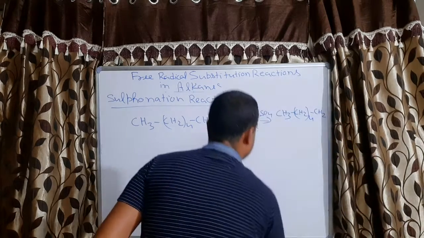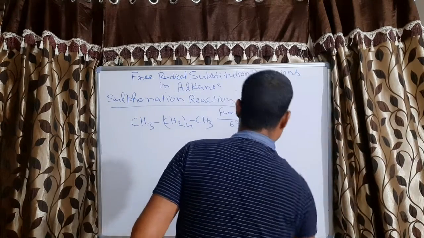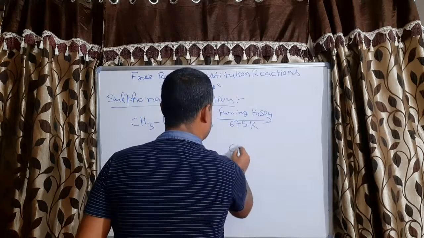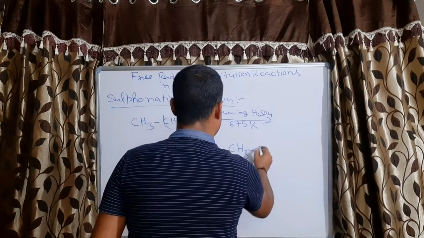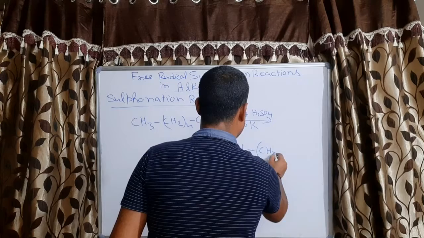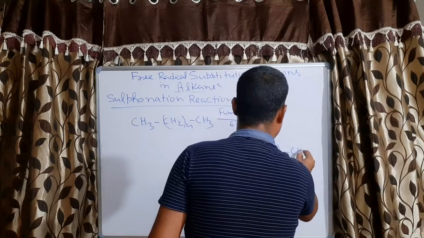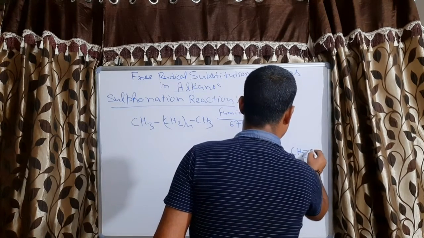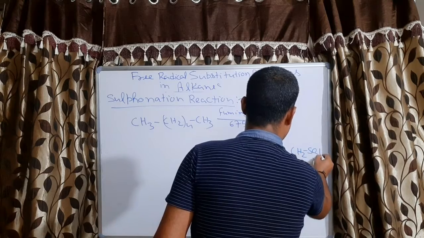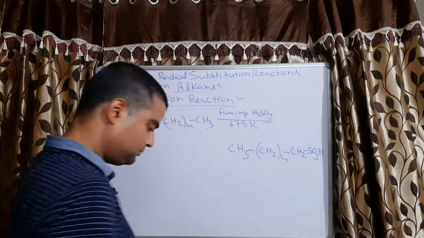Okay, this space is short, so we will write it here. So this is the sulfonation.